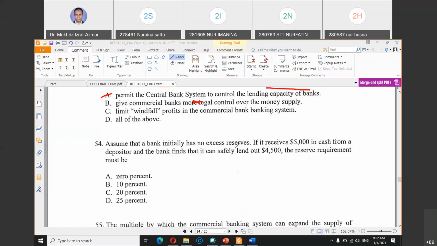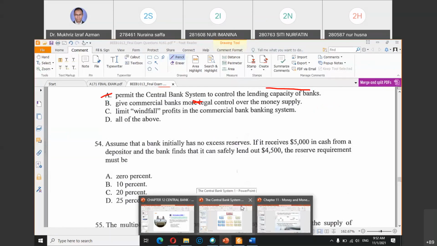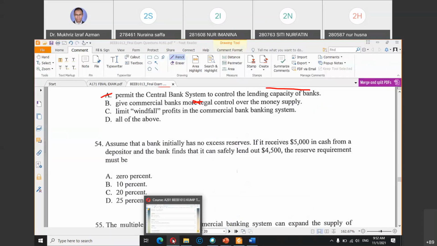Excess reserve means money that can be loaned out. Then it receives 5,000 in cash but can lend out 4,500, meaning 500 is the reserve. In terms of percent, what is the reserve requirement? Is it 0, 10, 20, or 25? 0, I think, is wrong. So is it A, B, C, or D?